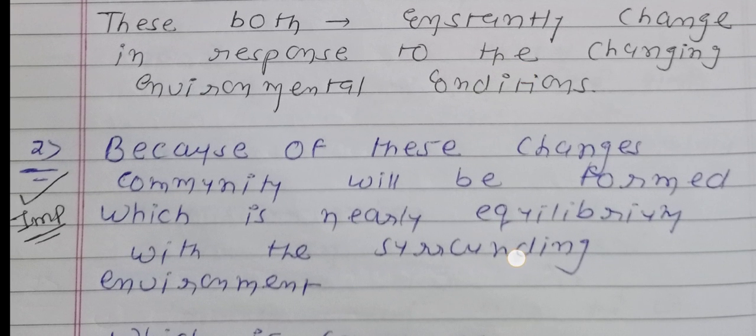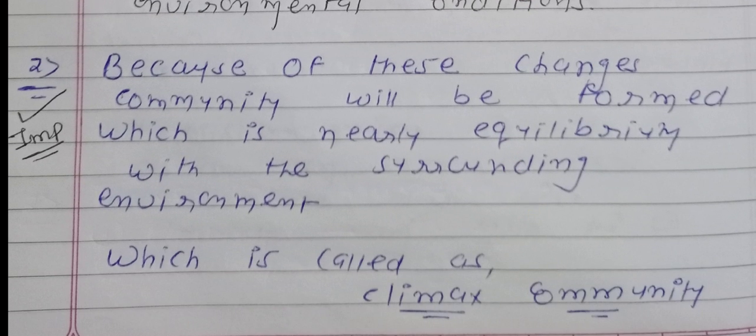Now see point number 2, there is a definition of climax community. Now we are talking about one special type of community which is known as the climax community. The climax community is also known as the final community or the last community. So it is an important definition, a question of 1 mark.